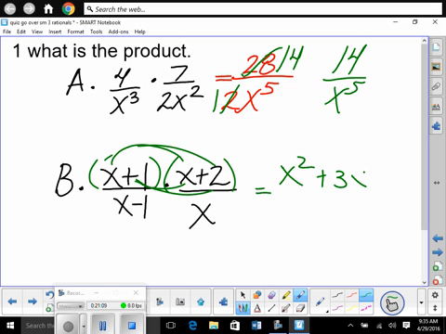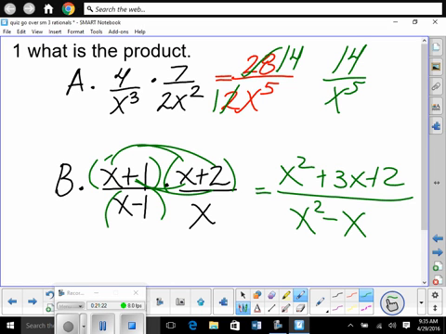So when we have x squared plus 3x plus 2 on top, and on bottom, we have this times this. Don't we need to put parentheses if there's two terms? Yes. So that's x squared minus x, and nothing divided out, right? So we're done. Because we would have divided first before multiplying. Questions? Okay. Whew.